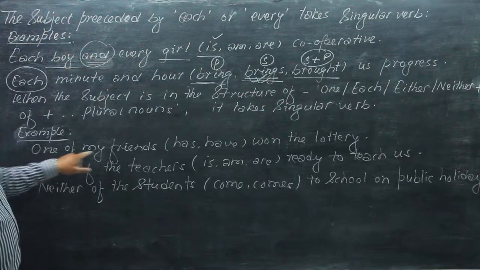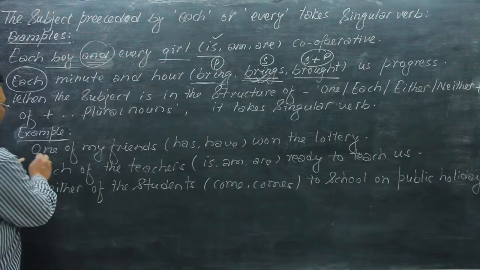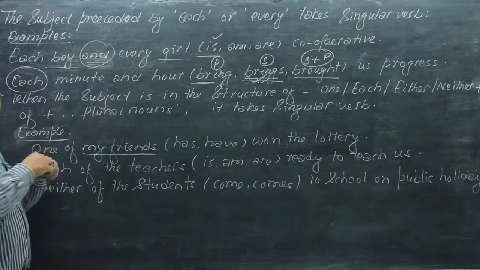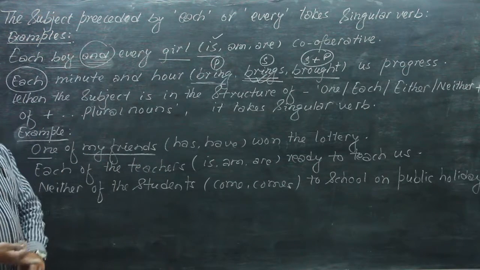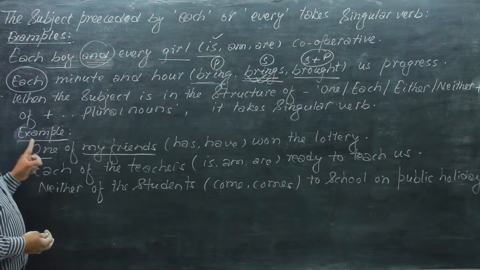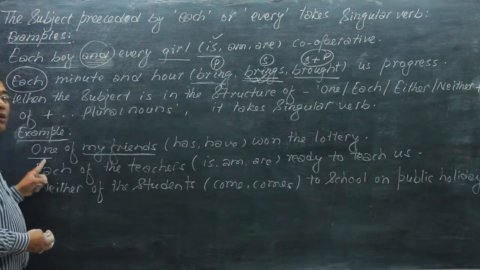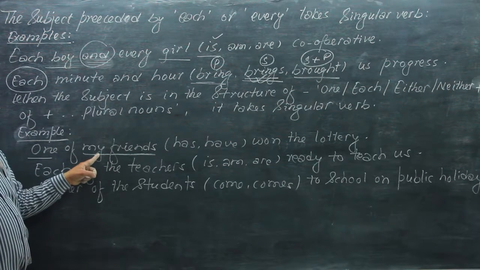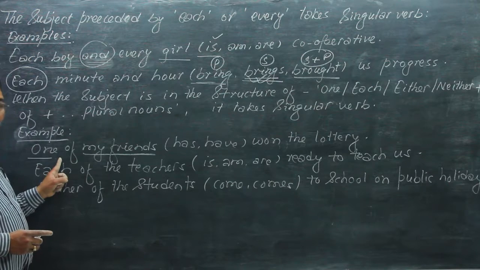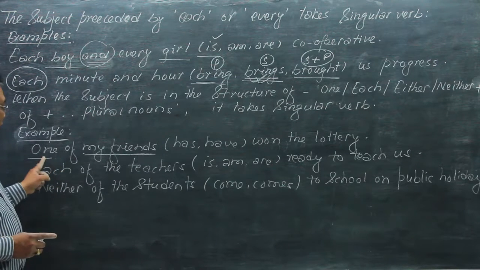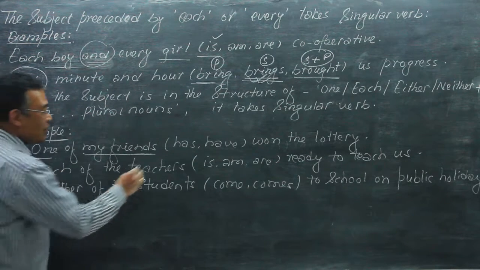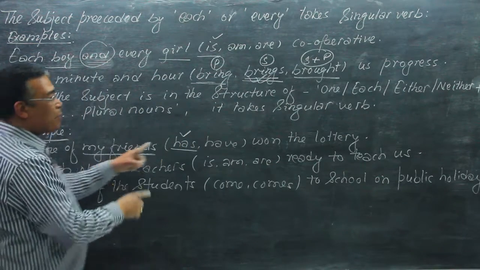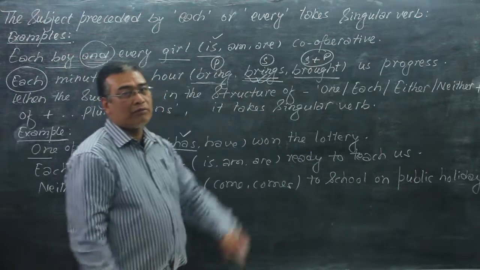Here, one of my friends means there are many friends, and among them one friend. So this is singular. One of my friends means only one person, and so the subject verb agreement is singular, and this "has" is correct here. One of my friends has won the lottery.